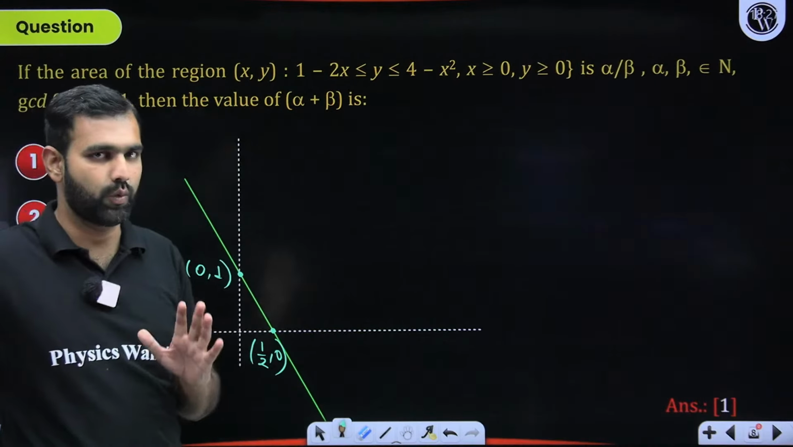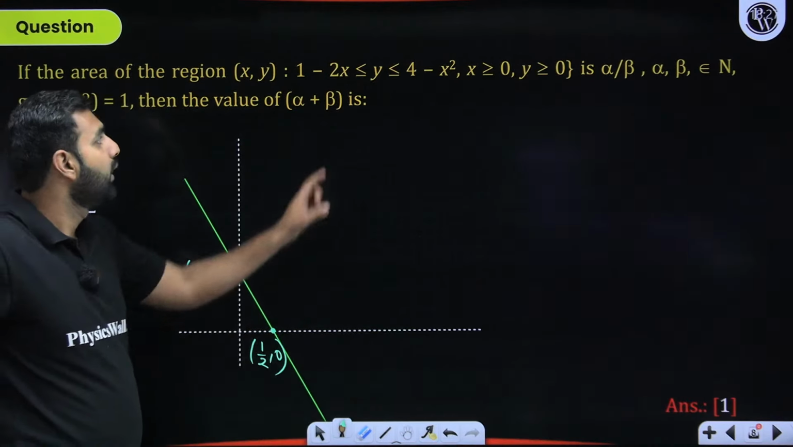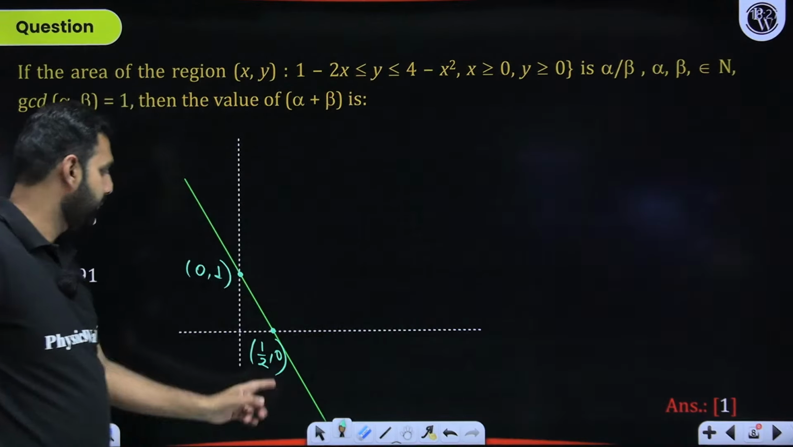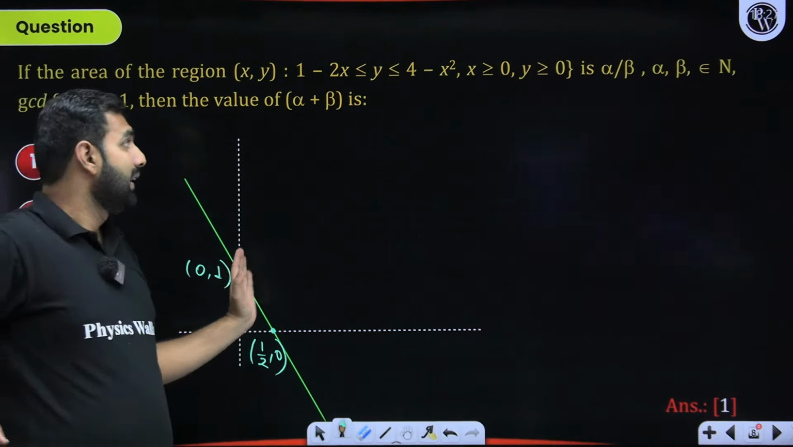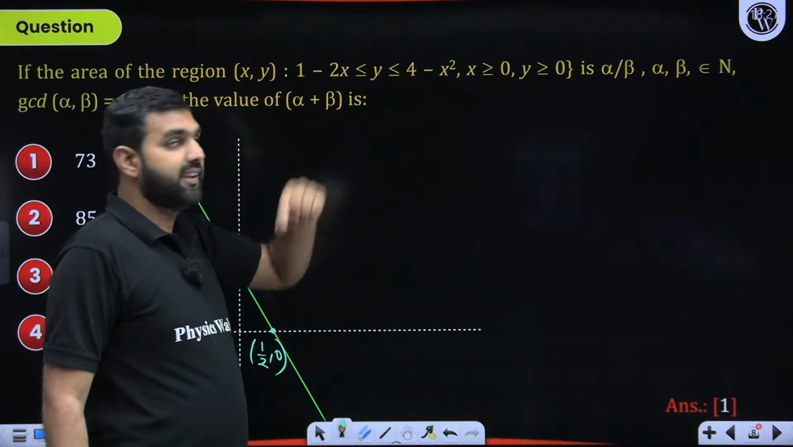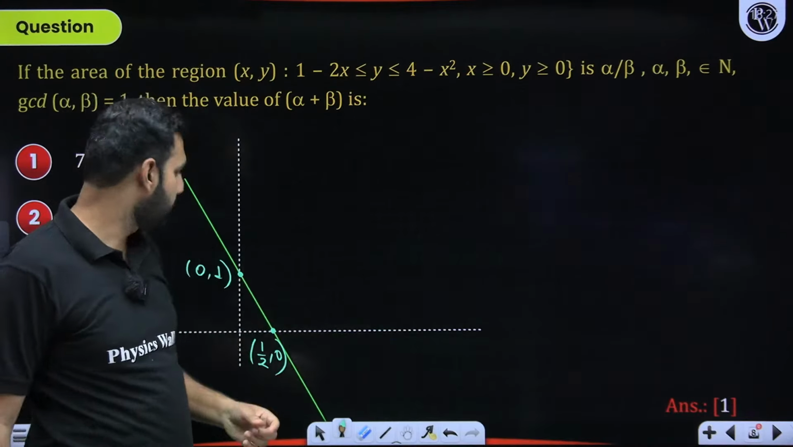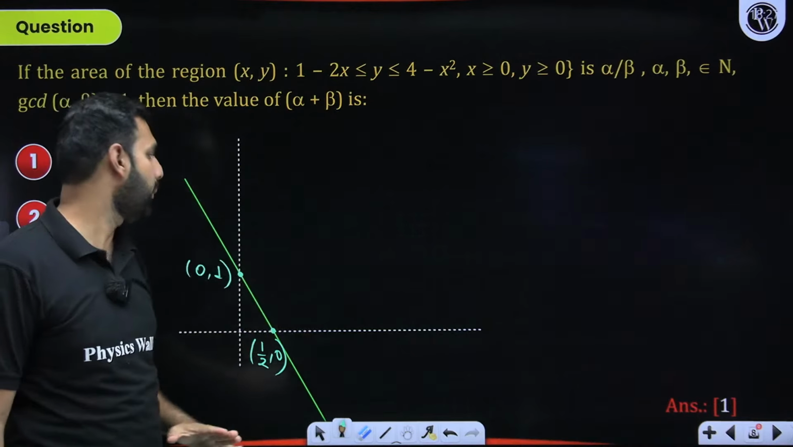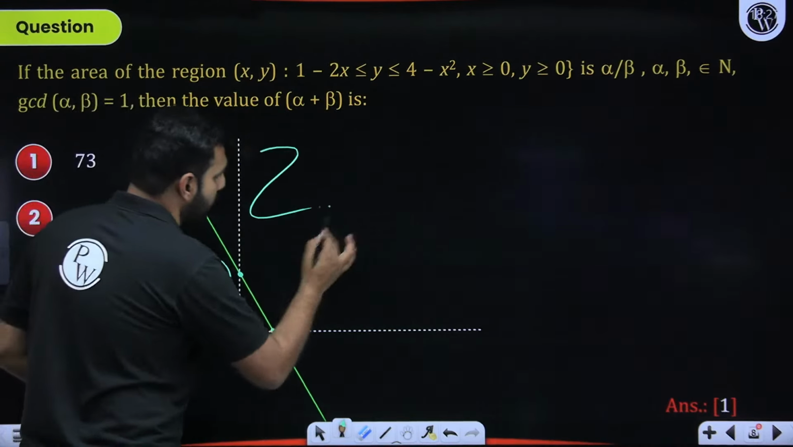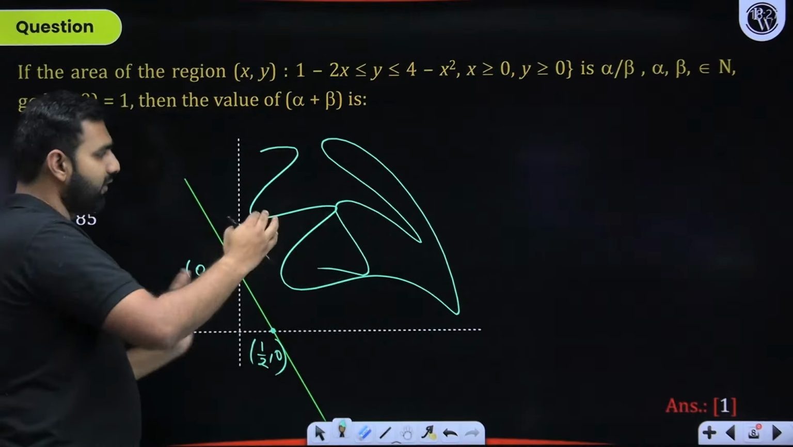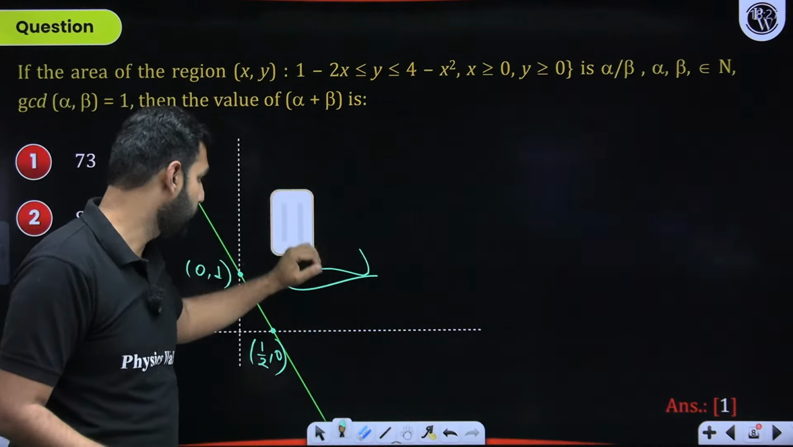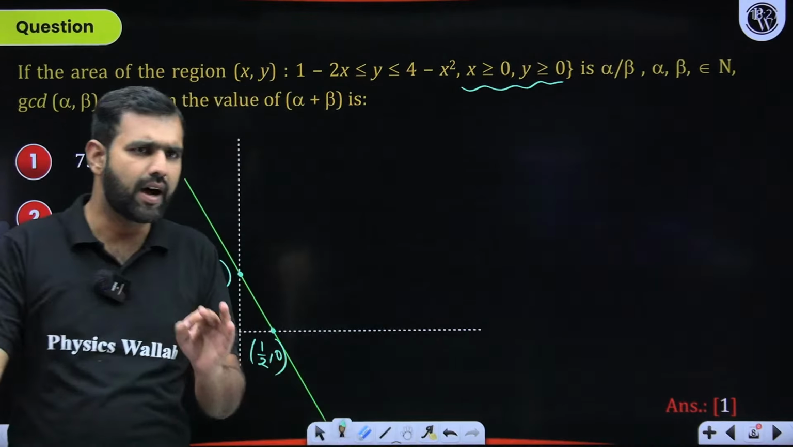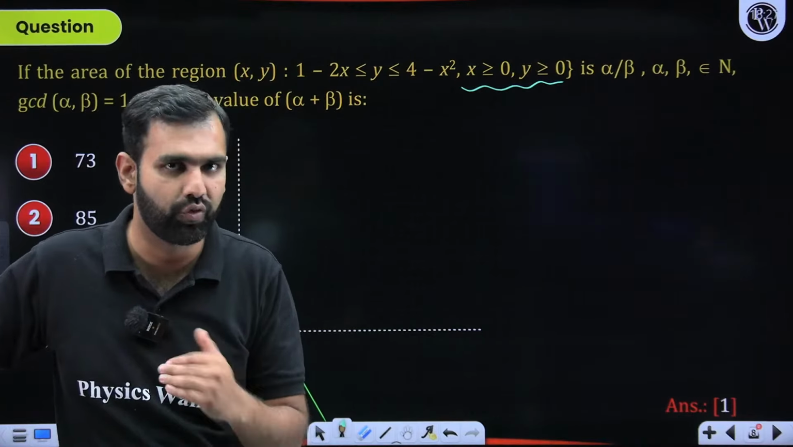Are you all listening, watching, and understanding? Shall I repeat this part? When x is 0, y is 1, so 0, comma 1. When y is 0, x is 1 by 2. That's your point. Now, greater. So 1 minus 2x should be less than or equal to y. Let us check it with 0, comma 0. So 0, comma 0 is here. It would mean 1 is less than 0. No, 0, comma 0 doesn't satisfy it, which means I need to consider this region. The region which is above the line and in the first quadrant, because x and y both are non-negative. Can I move ahead from here?